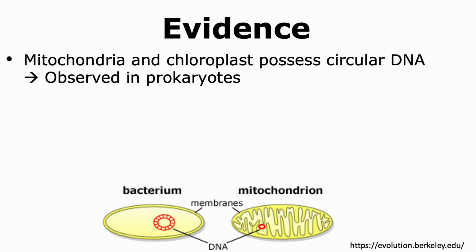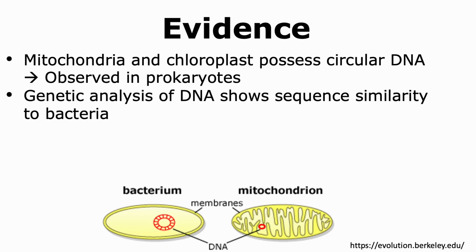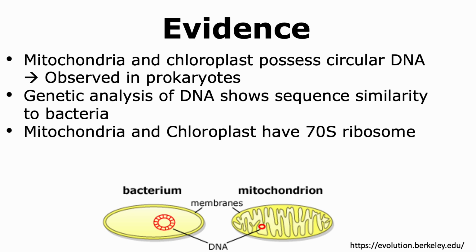There are many lines of evidence in support of the endosymbiont theory. Mitochondria and chloroplast both possess circular DNA, which is observed in prokaryotes, including bacteria, but not in eukaryotes. Eukaryotes have linear DNA. Genetic analysis of the DNA has been performed, and it shows similarity to bacterial members. The mitochondrial DNA shows similarity to alpha proteobacterium members, while the chloroplast sequence shows similarity to cyanobacteria.